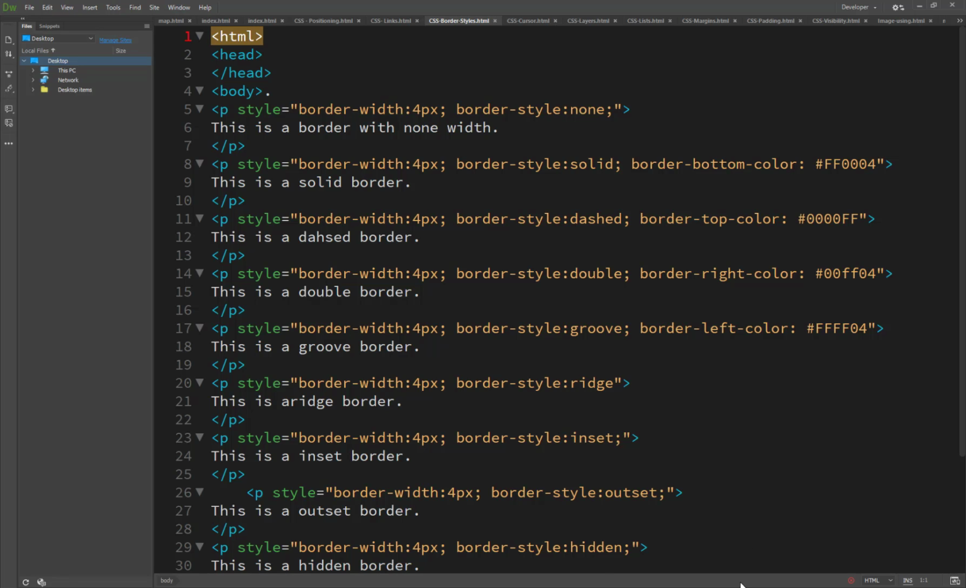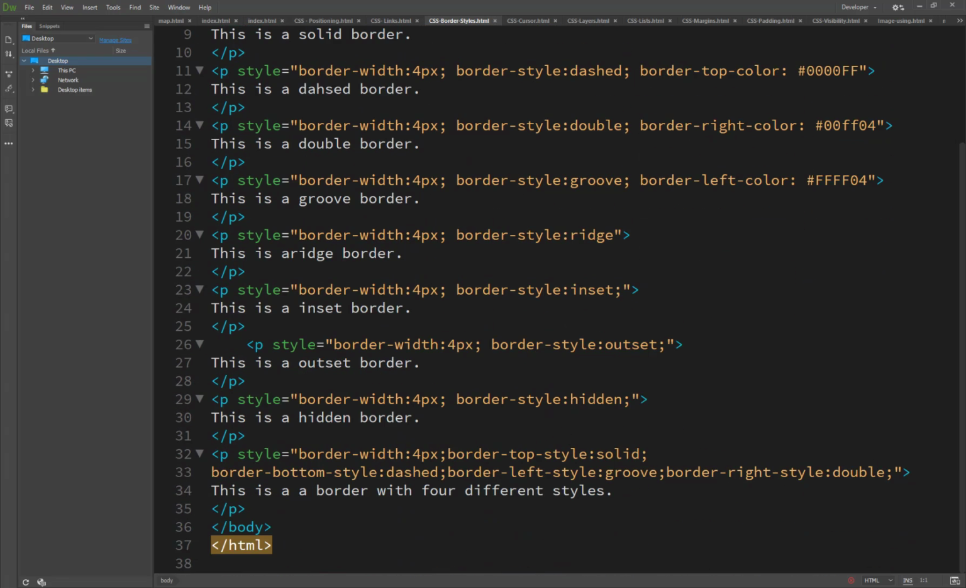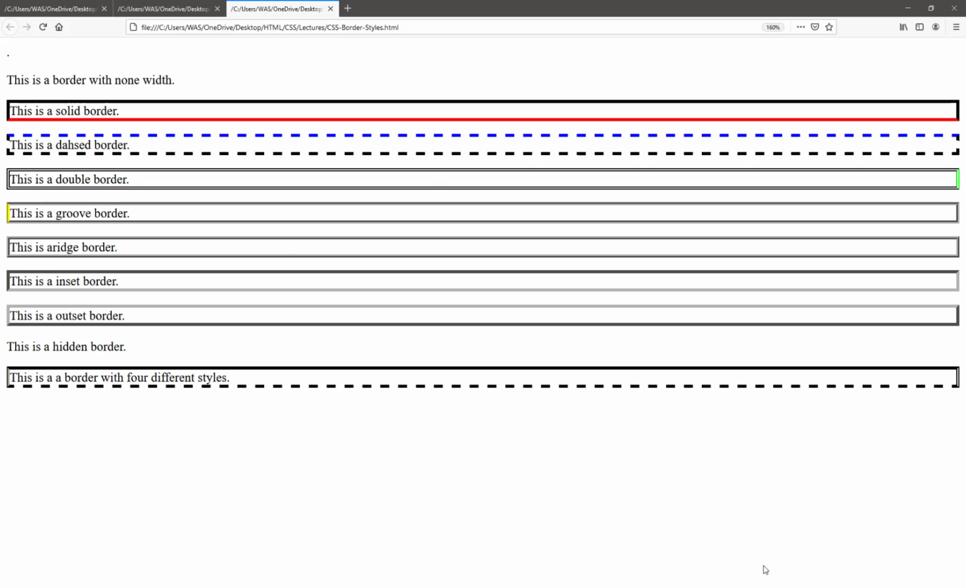So the border style specifies whether the border should be solid, dashed line, double line, or another possible value. Here is an example. I have set all the styles of the borders. Now you will see here I have set all the possible borders. This is the solid border, this is the dashed border, this is the double border, this is the groove border, this is the ridge, this is inset, this is outset, and this is the hidden border.